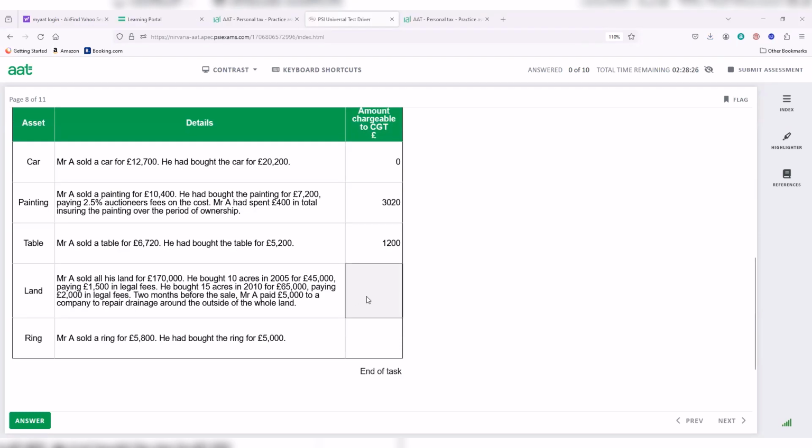Okay, so the next disposal is disposal of a land. Now this land is acquired separately, but it has been sold as one asset. So you can see that 10 acres were bought in 2005, and then another 15 acres were bought in 2010. So when you calculate the chargeable gain on this, what you need to do is add all of those allowable expenditures and deduct them from the disposal proceeds.